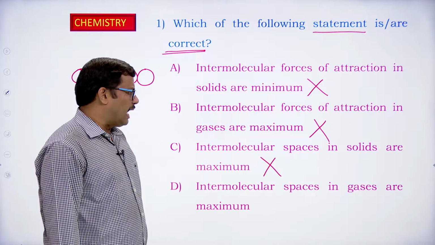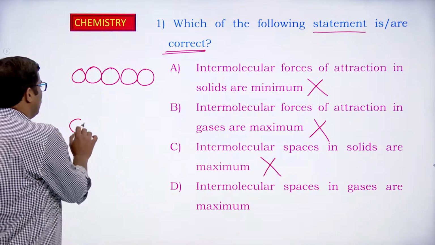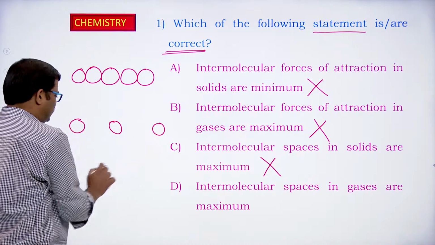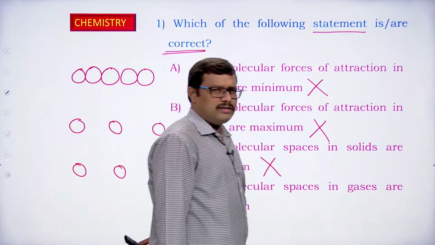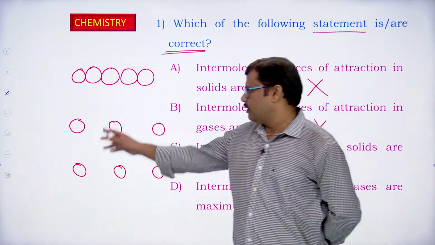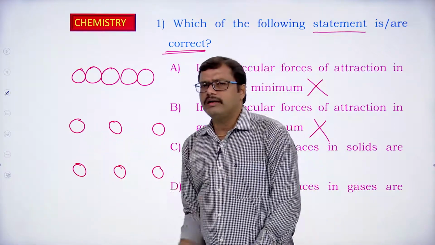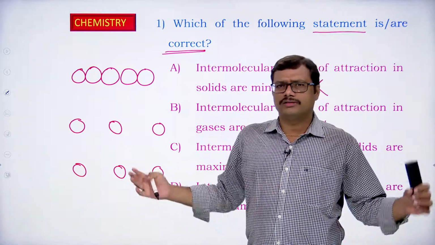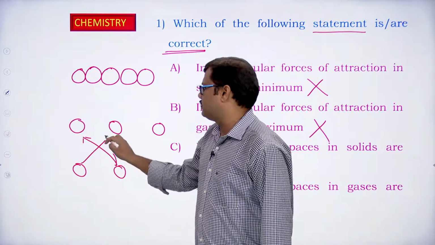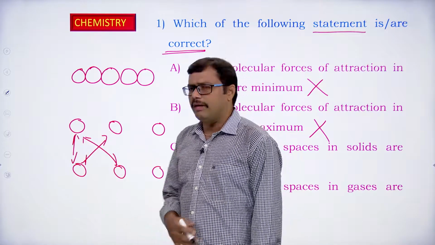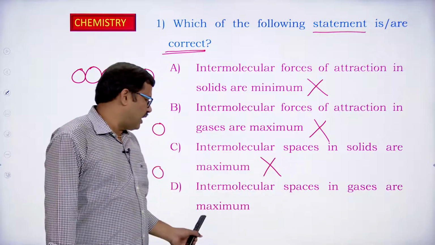Intermolecular spaces in gases are maximum. Yes, we have seen in the case of gases how the particles are arranged. The particles are separated by very large distances, and the intermolecular space, the empty space between the particles, is very large. It has maximum separation. So if you can see the separation between the particles, it is maximum. So here the intermolecular space in the case of gases is maximum.